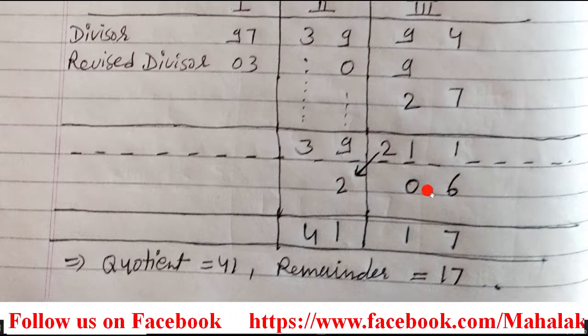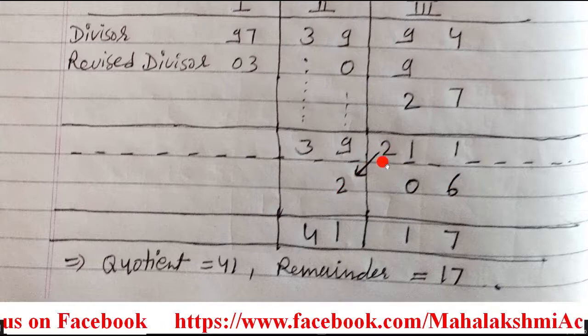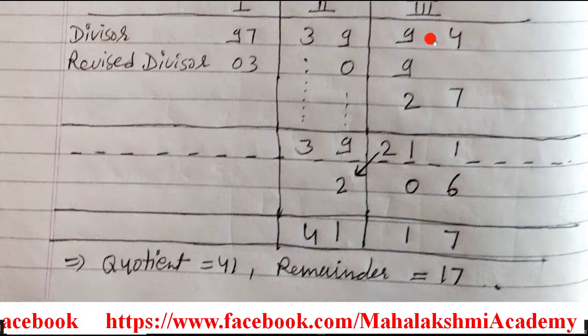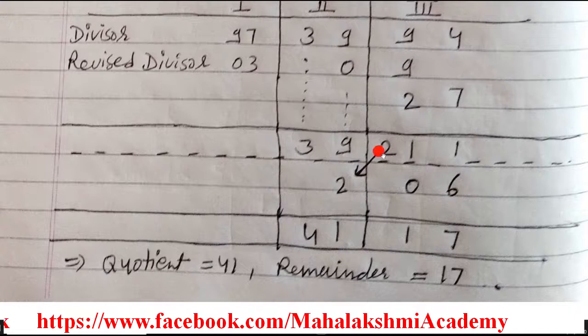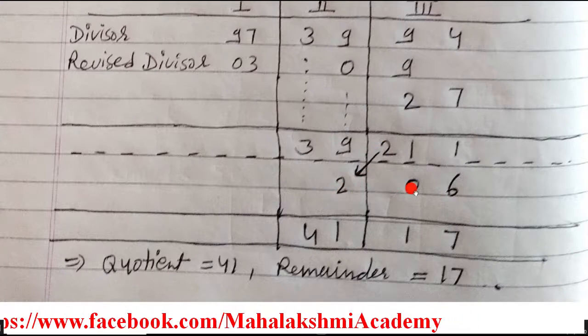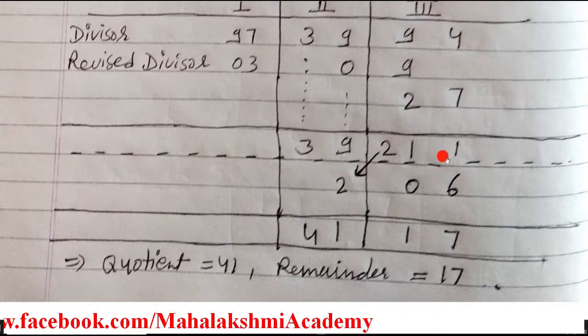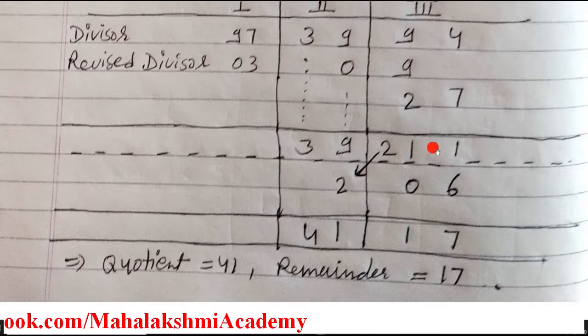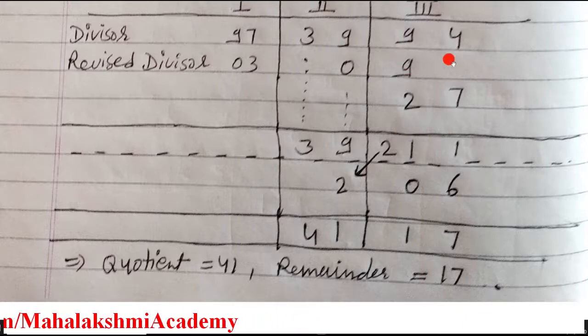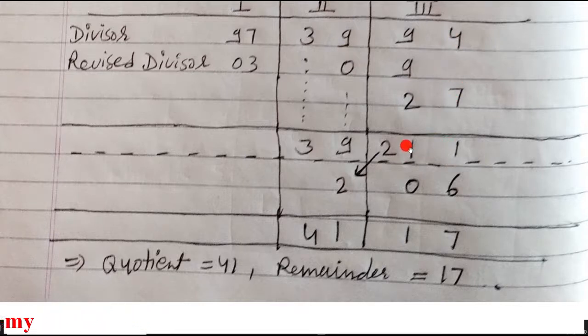So 06 is entered here, because this 2 is shifted. We have only this column and this column, so this is extra that we shifted. So 06 is entered here. Then finally add these two numbers. Students, the summation of these numbers is 211, which means these numbers are already added. Don't add it again. Now add only this 11 and 06. So when you add 11 and 06, answer will come 17.